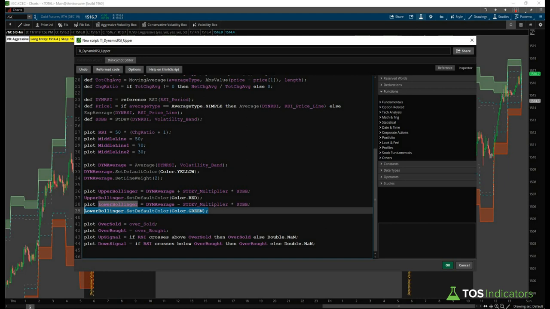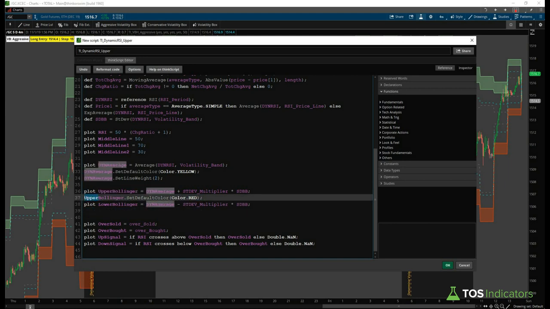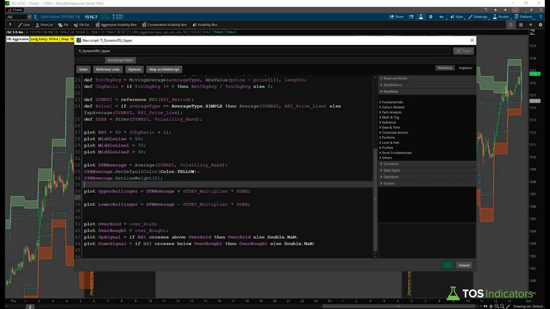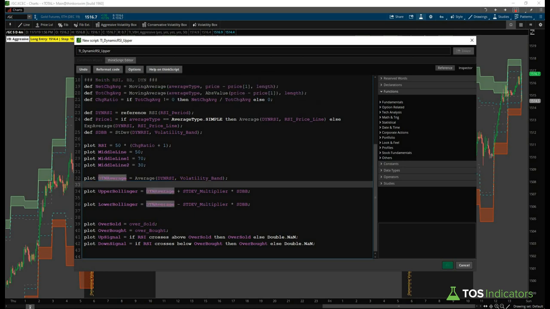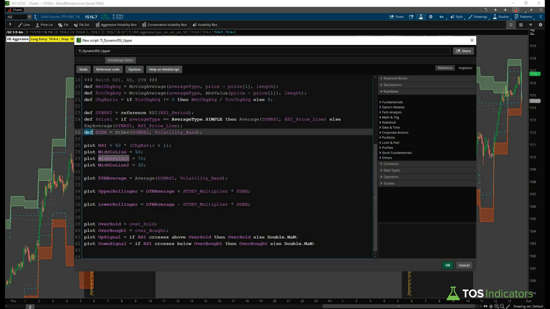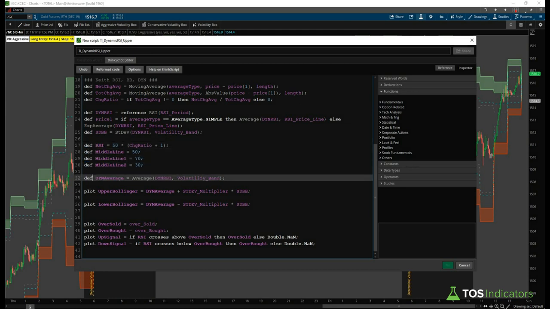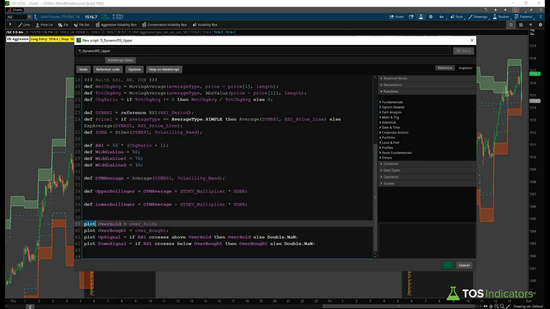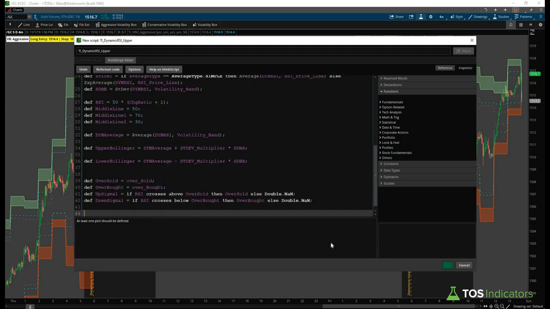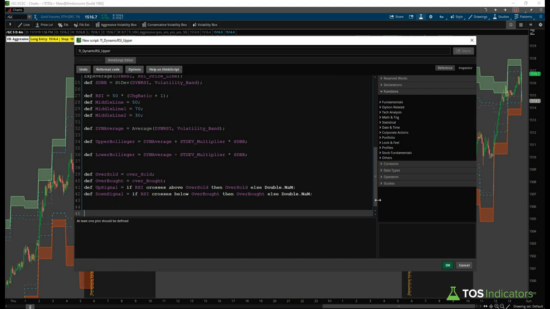We can also remove our plots here and here, in which we define things like the color or set line weights. And the next thing we can do is, since this is our upper study, we don't want to see so many lines, right? We want that chart to be clean, and we'll change all of these plots to be def. These are definitions, and they won't show up on your chart, but we can still reference them for calculations.